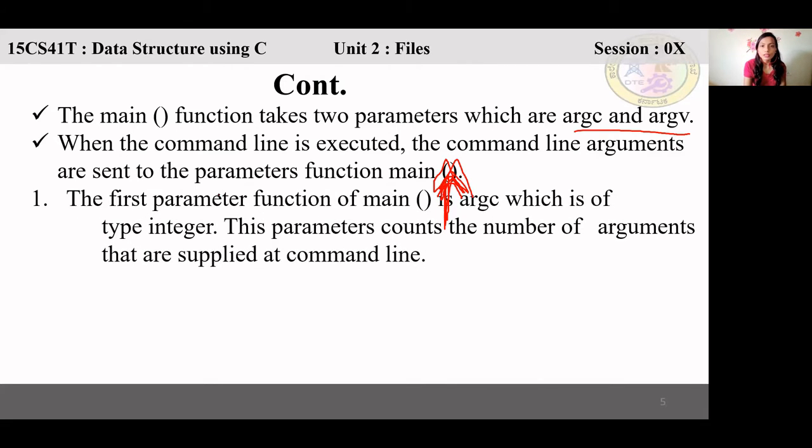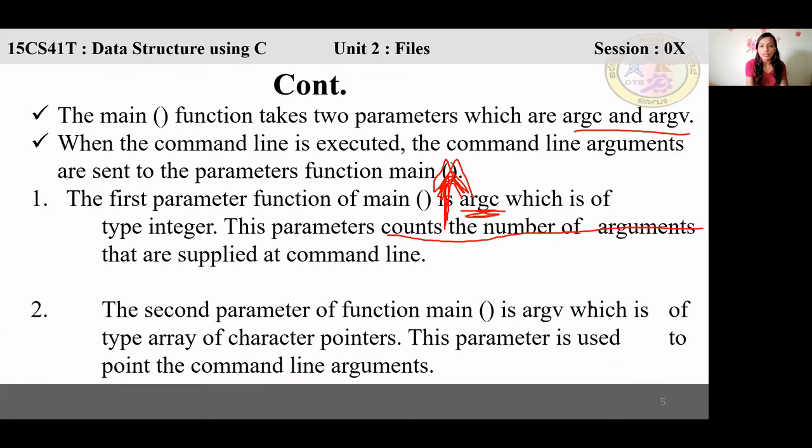Then the first parameter is argc. What will it tell you? How many arguments there are. It counts the number of arguments supplied on the command line. The second, argv, is of the type array of character pointers. It is used to point to all those things, so we can refer to each parameter via argv. These are the two important ones.